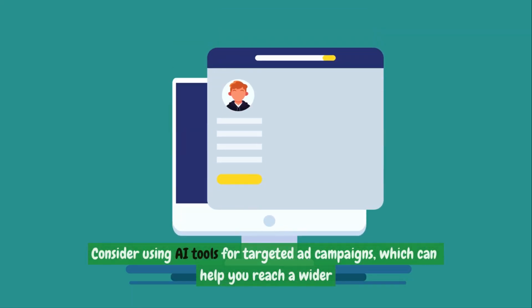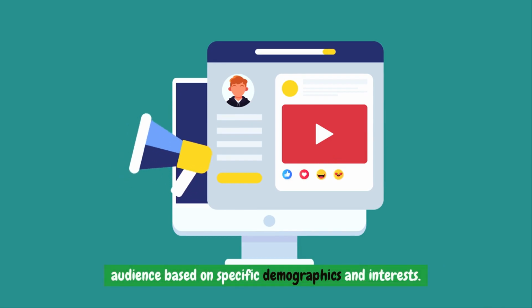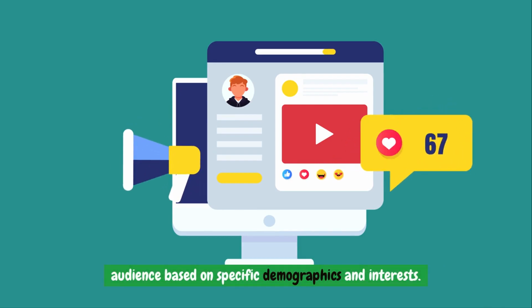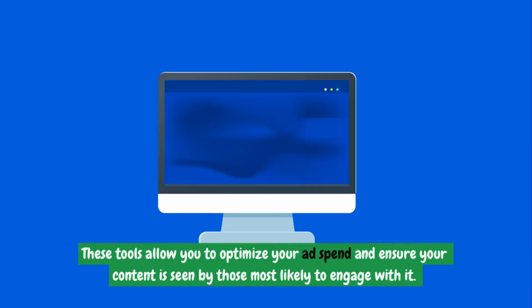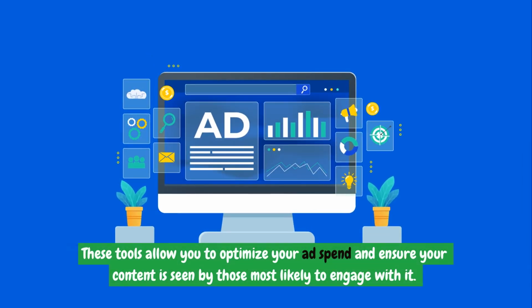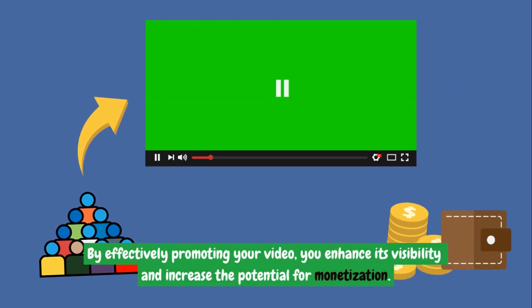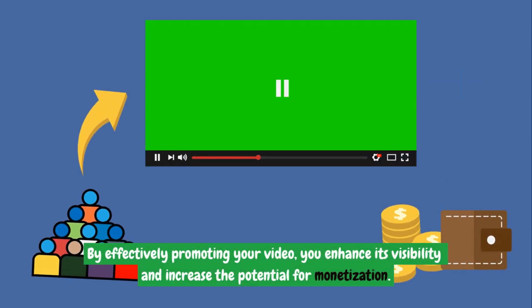Consider using AI tools for targeted ad campaigns, which can help you reach a wider audience based on specific demographics and interests. These tools allow you to optimize your ad spend and ensure your content is seen by those most likely to engage with it. By effectively promoting your video, you enhance its visibility and increase the potential for monetization.